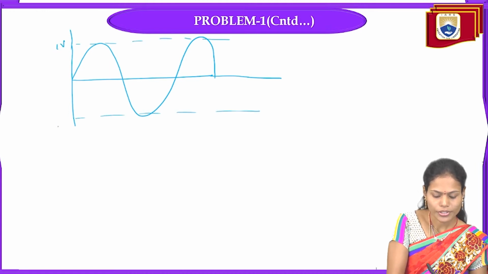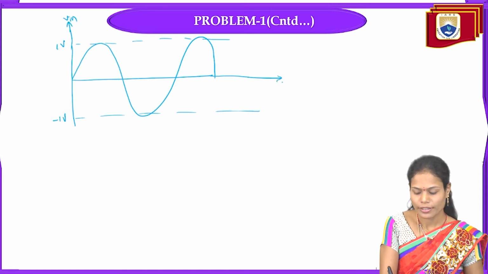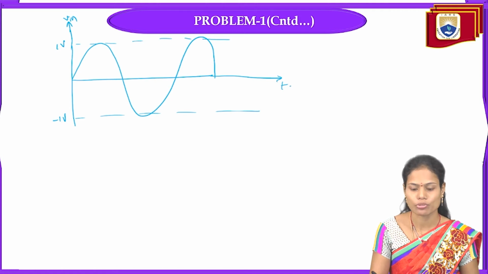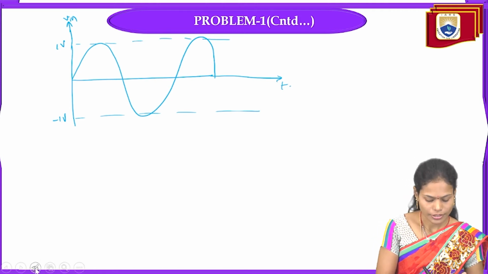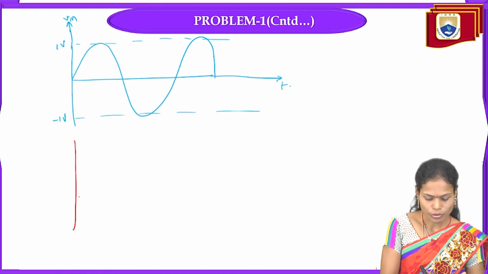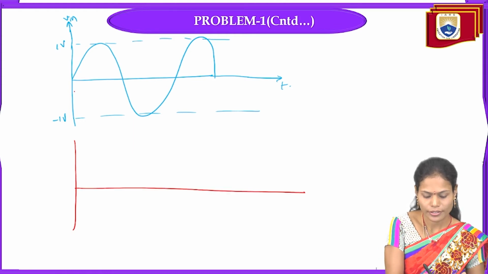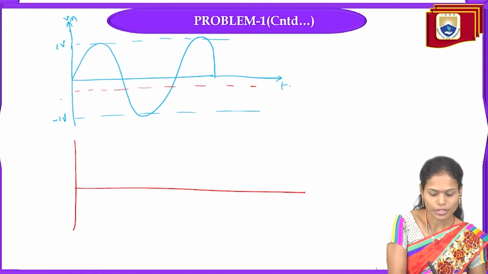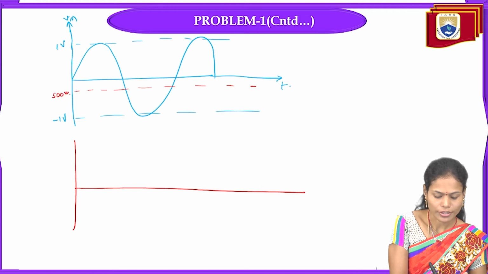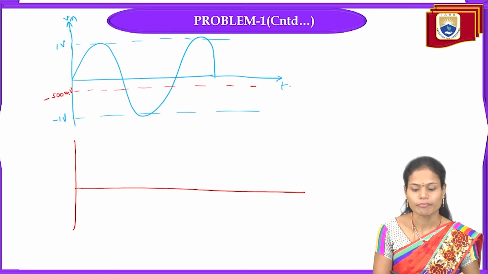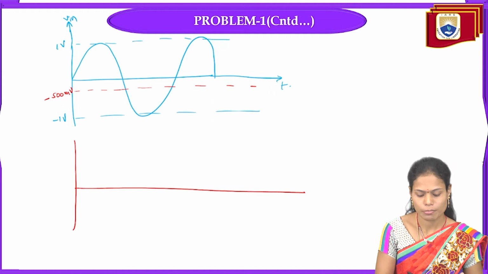That is 1 volt, minus 1 volt. This is the input signal, and it is varying with respect to t. And for this, we will get the output signal, and here the reference voltage I am taking as minus 500 millivolts. Okay, but the concept is the same in this particular case.